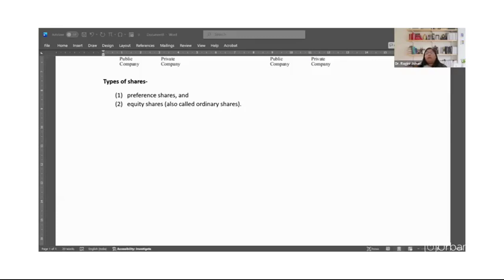Now we talk about the equity shares. According to Section 43 of the Companies Act of 2013, an equity share is a share which is not a preference share. That's very simple. In other words, the shares which do not enjoy any preferential rights in the payment of dividend or repayment of capital are termed equity or ordinary shares.